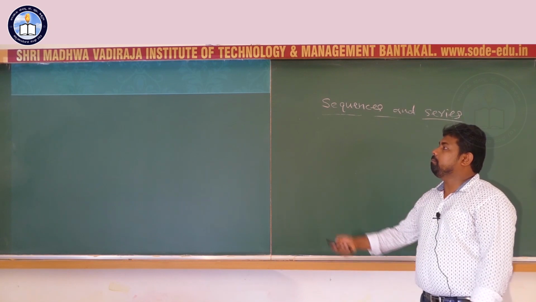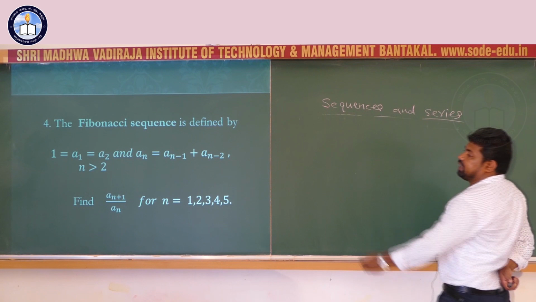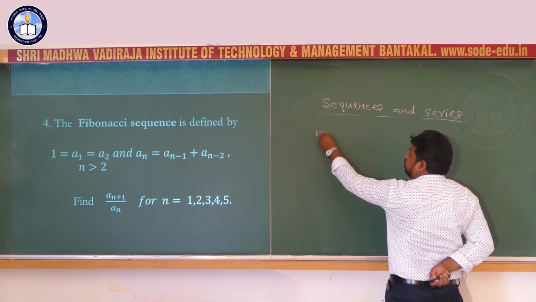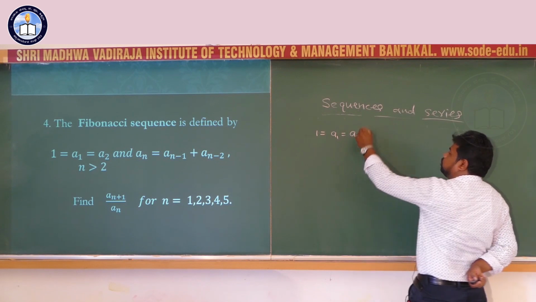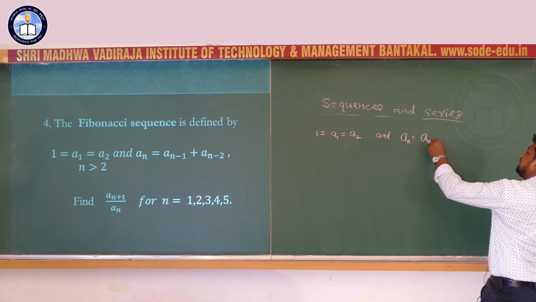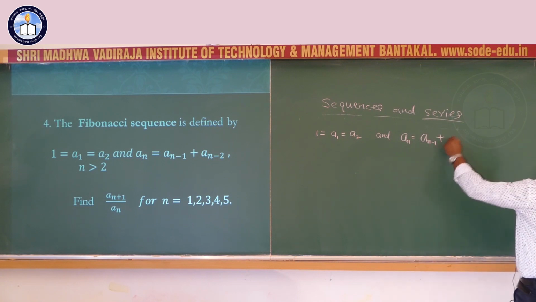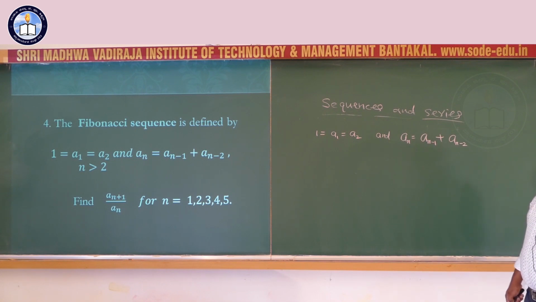Next problem. The Fibonacci sequence is defined by 1 equal to a1 equal to a2 and an equals an minus 1 plus an minus 2. The general term an equals the sum of the previous two terms for n greater than 2.